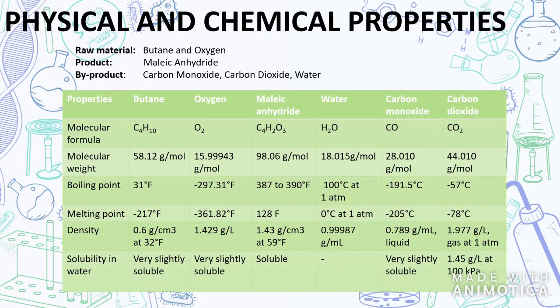This is the physical and chemical properties for the raw material, which is butane and oxygen, product, which is maleic anhydride, and byproduct, which is carbon monoxide, carbon dioxide, and water.